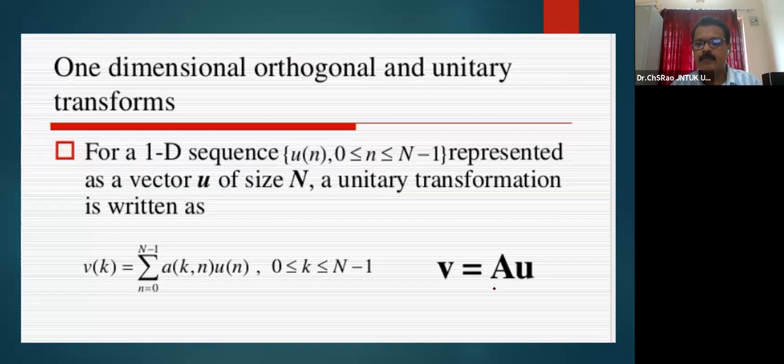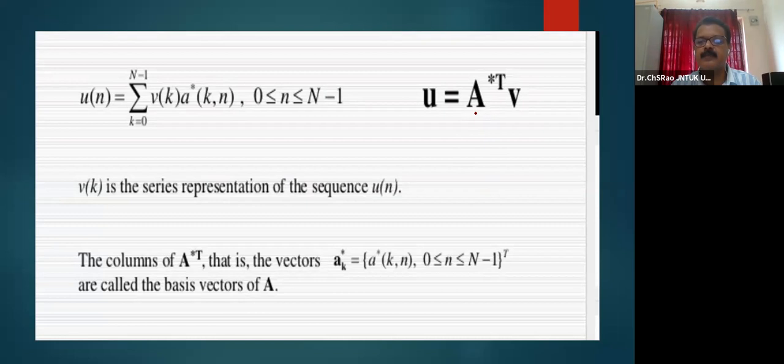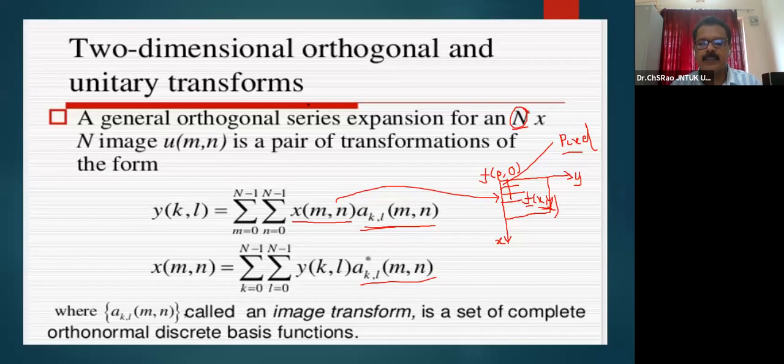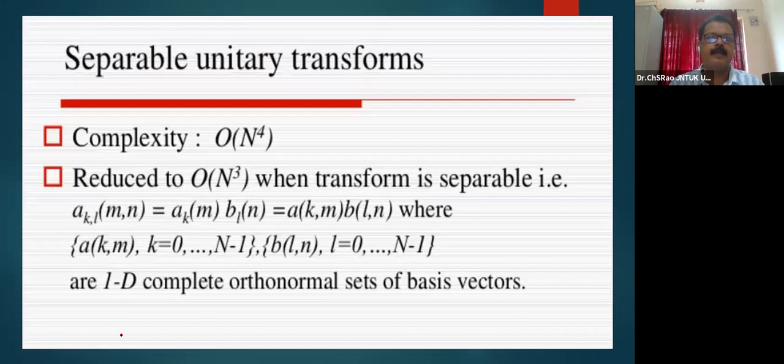This is the unitary transformation matrix and the corresponding inverse unitary transformation matrix, where you can get it back by the inverse transformation, where A star k, l is the complex conjugate of A k, l, m, n. If A k, l, m, n is called an image transformation, then such a transformation is known as the orthonormal discrete basis function of the forward transformation kernel A k, l, m, n.